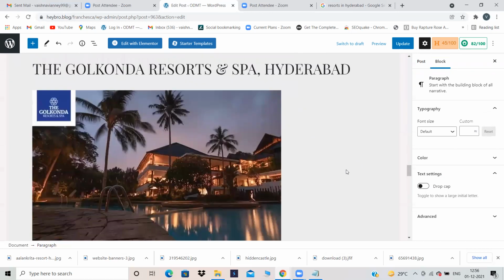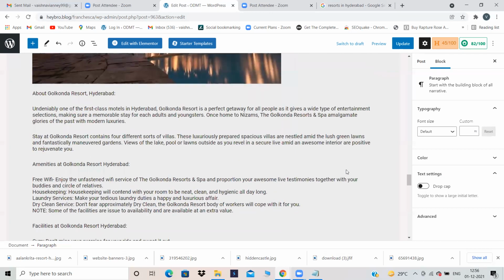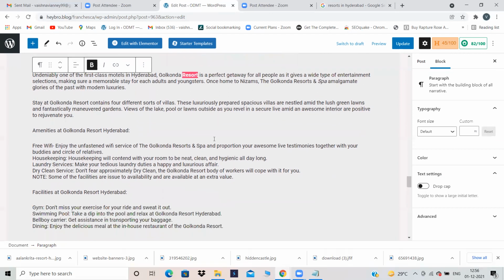Okay. Scroll down, the last one. I'm making spa italic. And resort, I'm making it bold. Nizams is there over here.